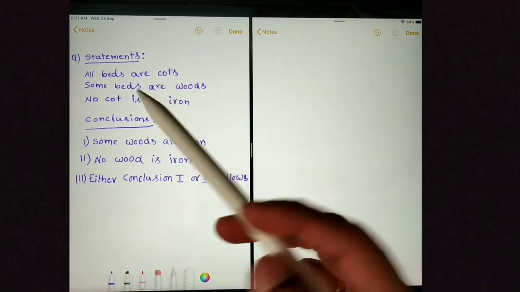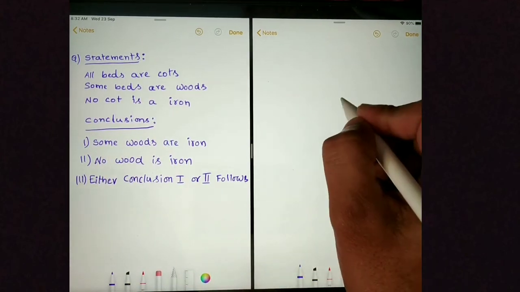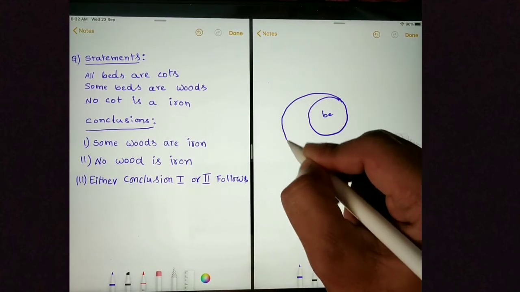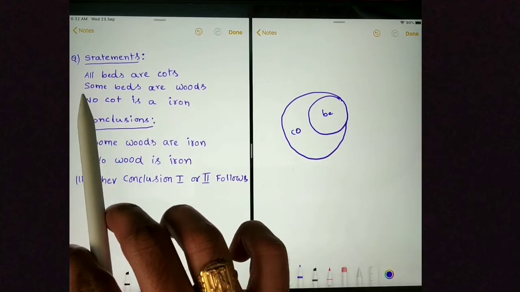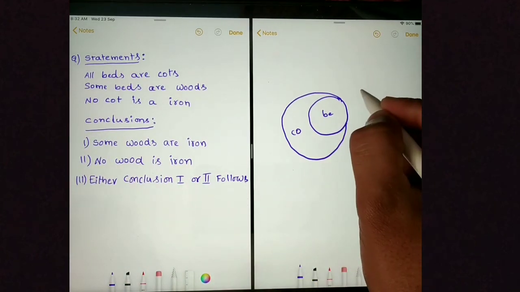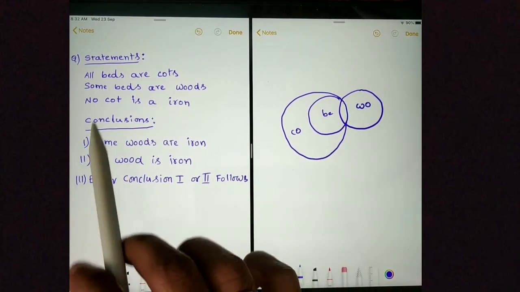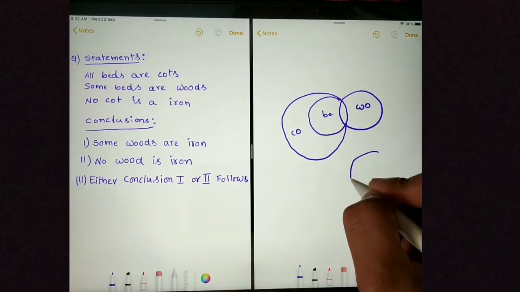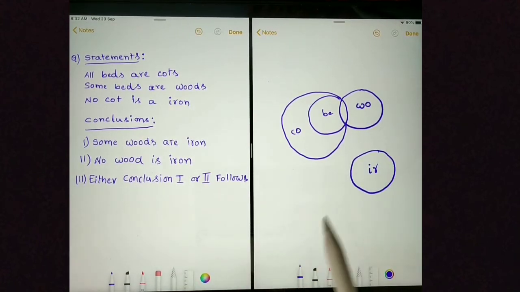Next question. Let's draw the Venn diagram first. All beds are cots. Next statement is some beds are woods. And no cot is iron. Cot circle and iron circle are not related. We are done with drawing the Venn diagram. Let's move on to conclusions.